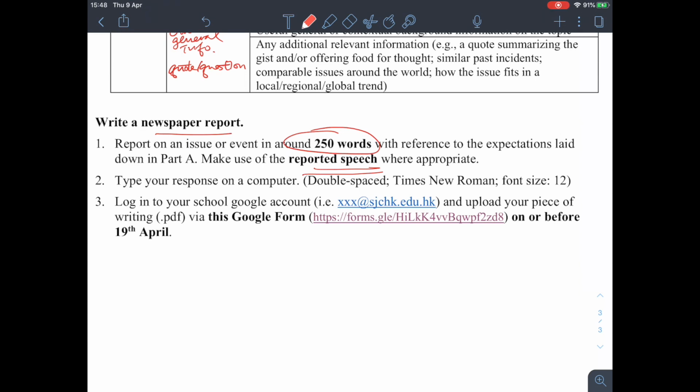So, does the issue have to be a genuine event? No. Of course, you can talk about something in reality. For example, you can talk about the coronavirus disease. Okay, you can talk about that. Or you can make something up. For example, you can make up a car accident, or maybe a murder, or maybe an earthquake, something like that. Okay, so it can be something in reality, or it can be something imaginary. Okay, it is up to you, right?